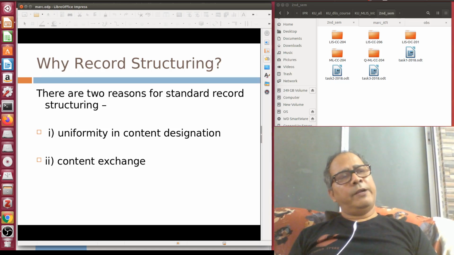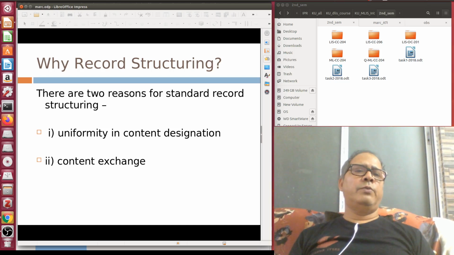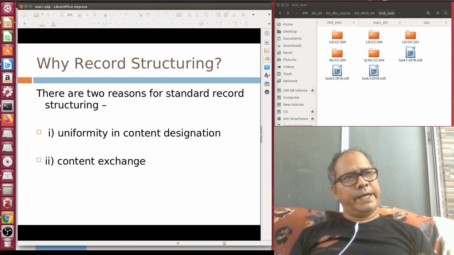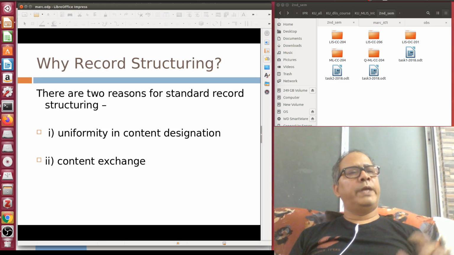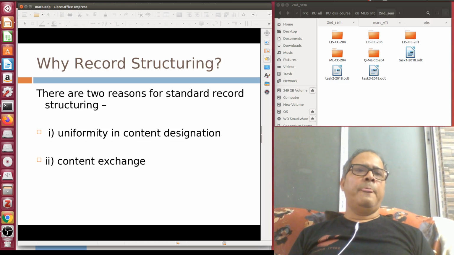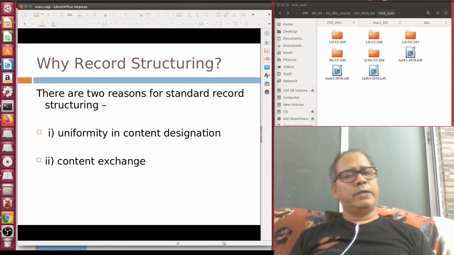That also happened with Common Communication Format and MARC 21. Common Communication Format, from the database point of view, from the segmentation point of view, from record to record linking, from field to field linking, is unique. It's far better than MARC 21. But Common Communication Format, like your colon classification, was not fortunate to have a solid agency behind the progress of the scheme.